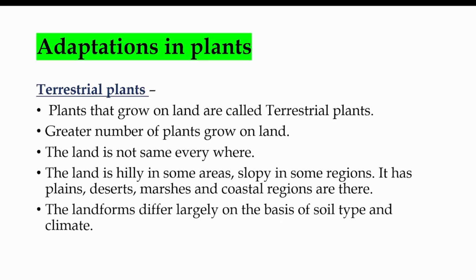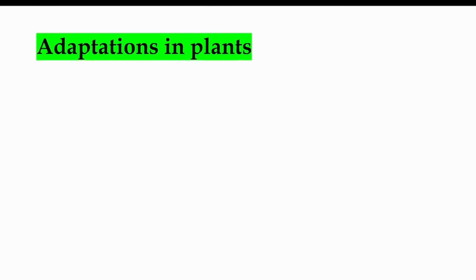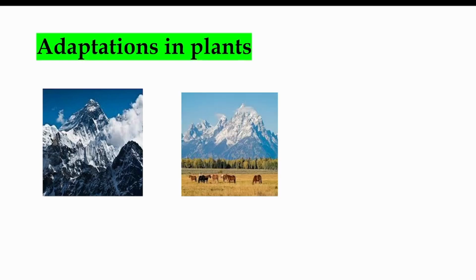The landforms, that is the form of land, differ largely on the basis of soil type and climate. Some areas are hot and some areas are cold. Adaptations in plants. See, these are the hilly areas on land.